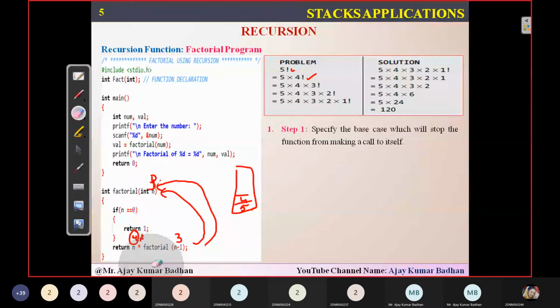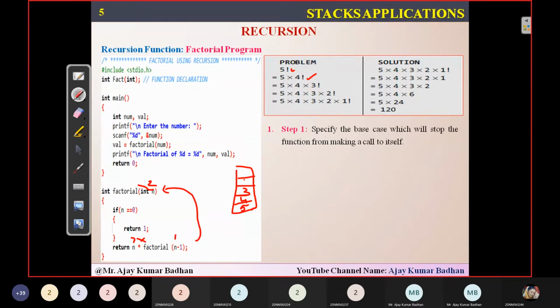Again, you're coming here. So this time again, that 3 will be pushed into this particular stack. So now what is the value you got here? 2. So again, this time 2 is equal to 0? No, 2 into 1 factorial. It will come here. So 2, you're going to store it here. Now after that, what are you getting? 1 factorial.